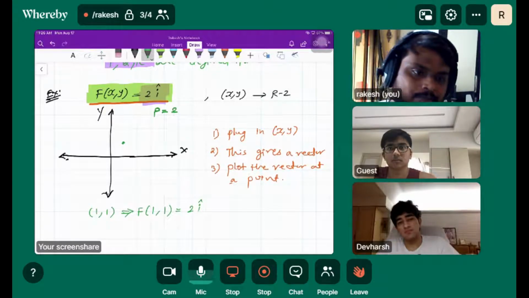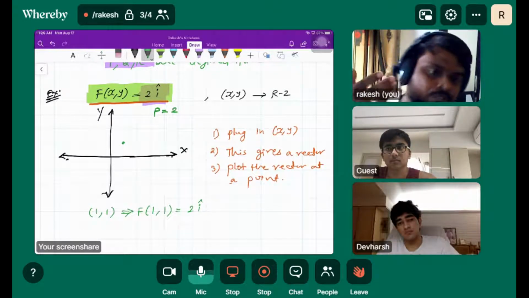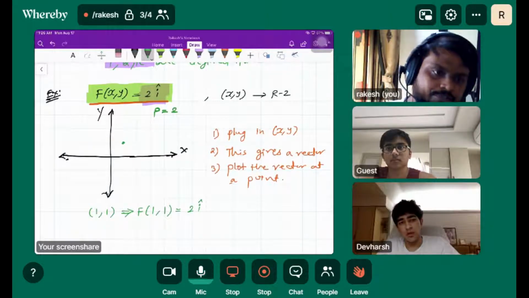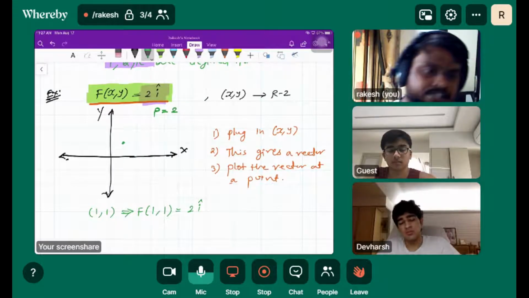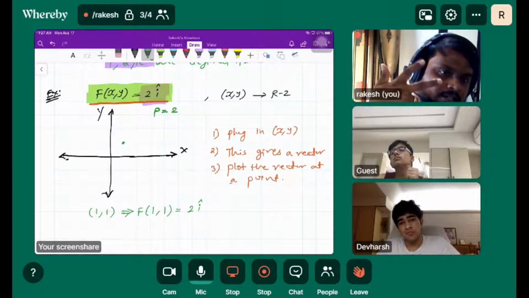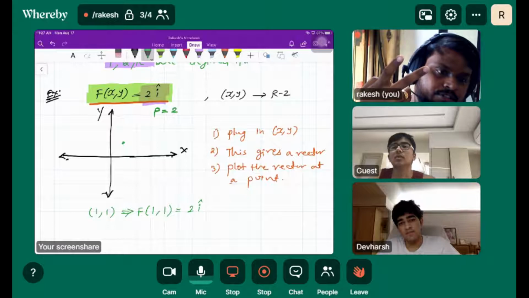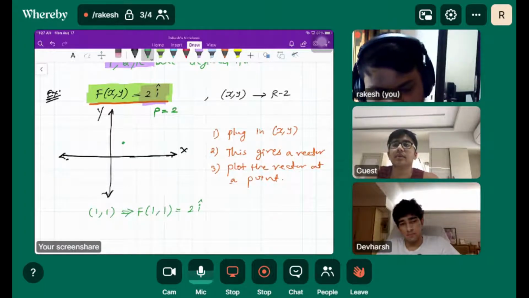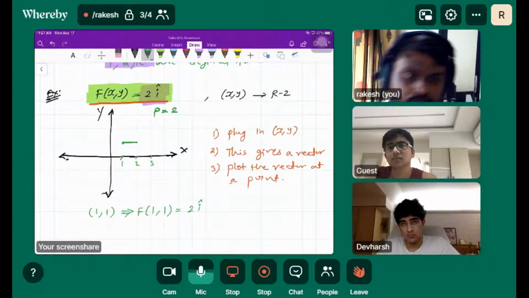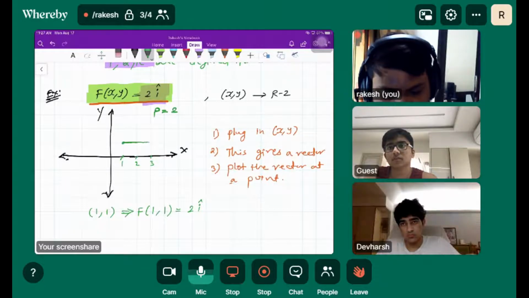What is 2i cap? i cap is a unit vector along the x direction, so we have to go in the x direction by 2 units. I'm saying each grid line is at a distance of 1 unit. So 1, 2.